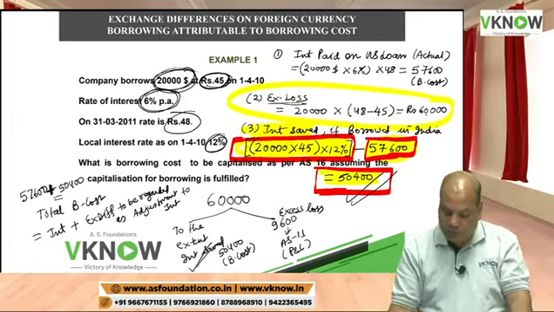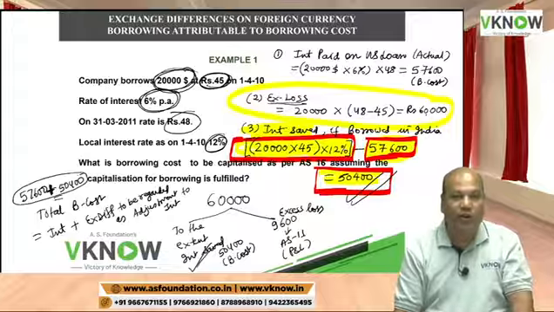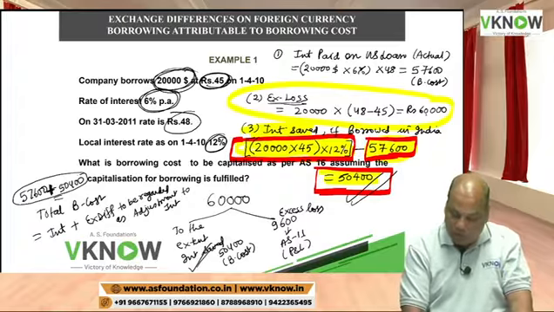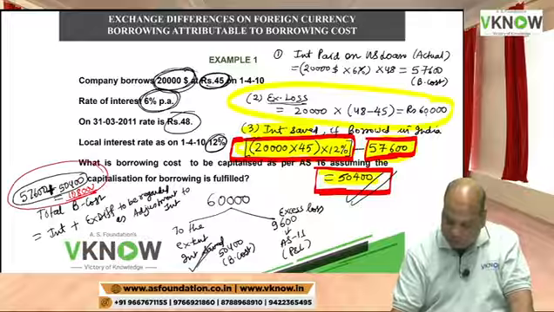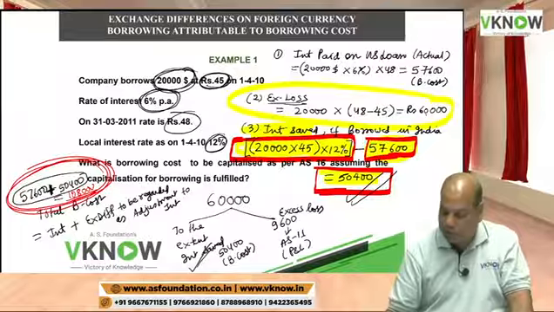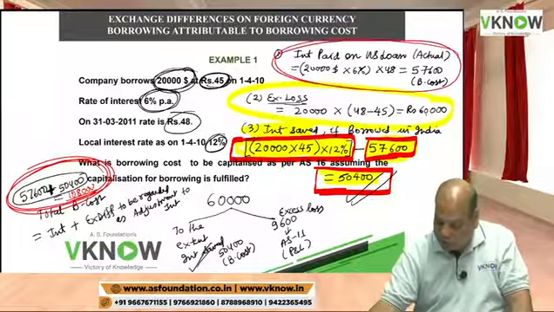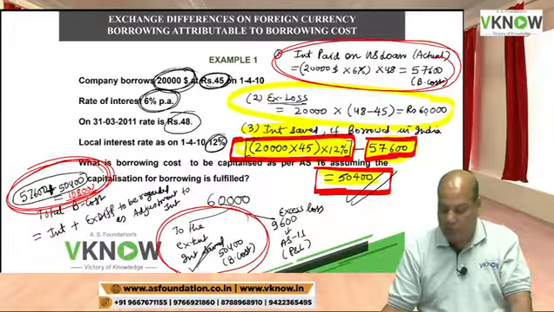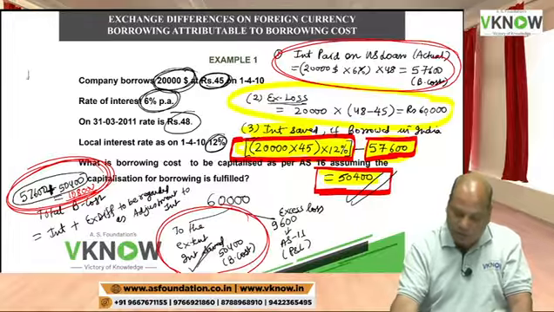So please reply, what is my total borrowing cost as per AS 16 in this question? So the answer will be 57,600 plus 50,400. So the answer is 1,08,000 rupees. Total borrowing cost is actual borrowing cost 57,600 and interest saved 50,400 rupees. Is it right? So my borrowing cost as per AS 16 would be 1,08,000.